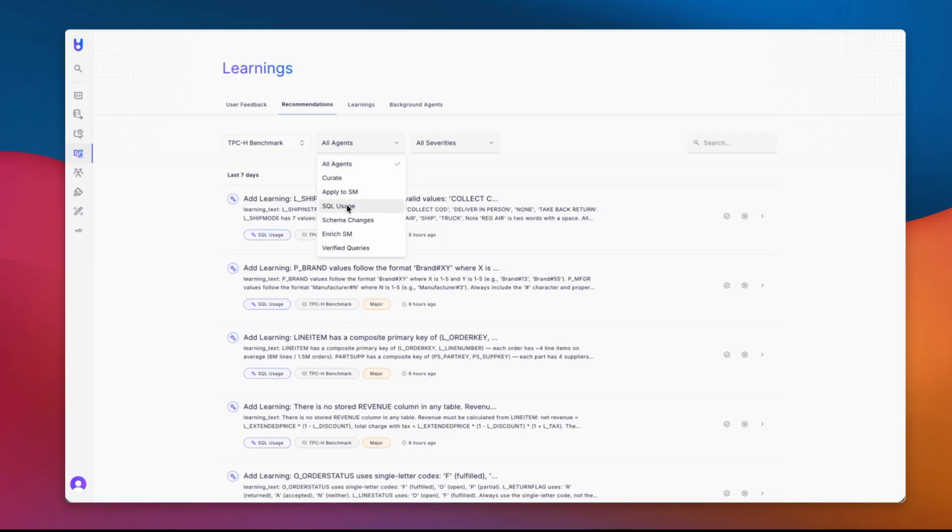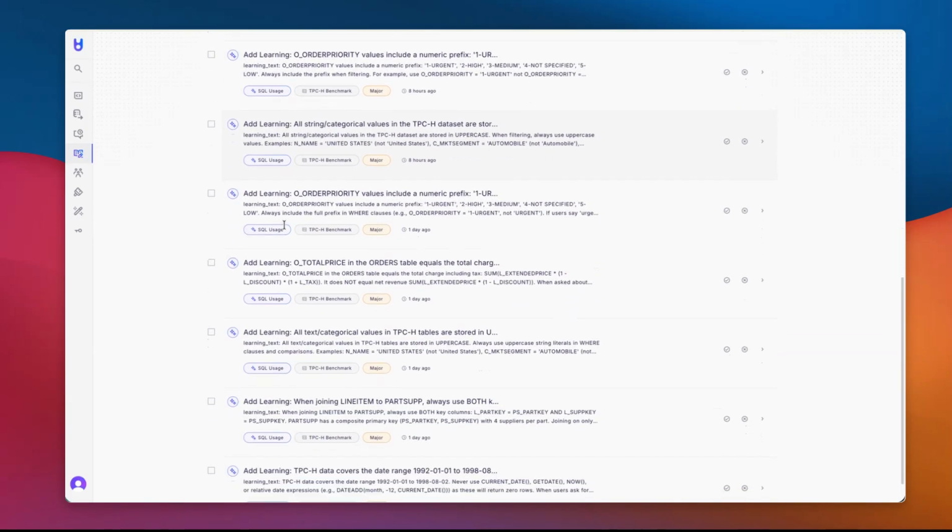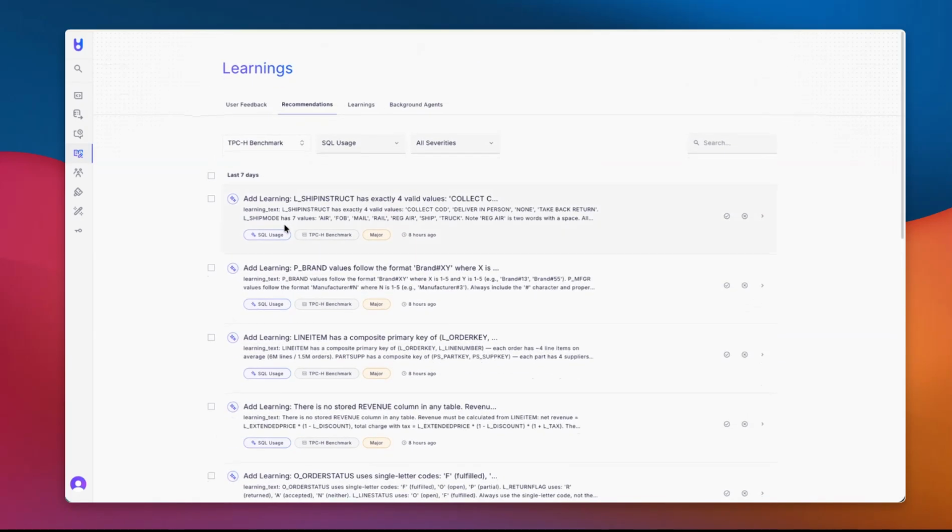If I drill into just SQL usage for our TPC-H benchmark data product here, I can see a number of learnings that are all just coming out from the background agent reviewing the SQL that is run against our system and suggesting improvements. So why is this important?